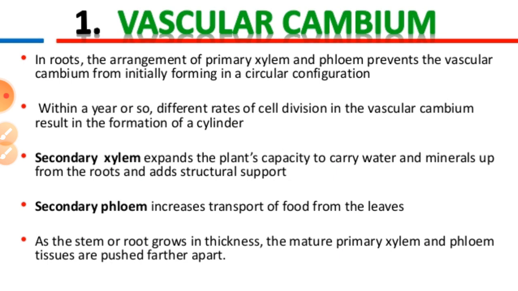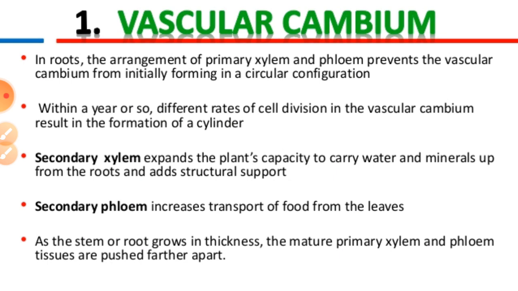The secondary xylem expands the plant's capacity to carry water and minerals up from the root and adds to the structure of support. Generally the secondary xylem is on the inner side and the secondary phloem is on the outer side, which helps increase the transport of food from the leaves.